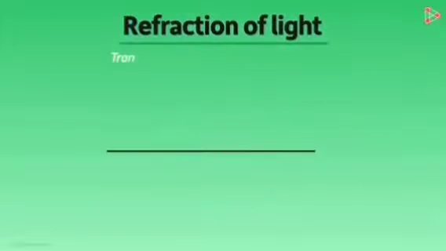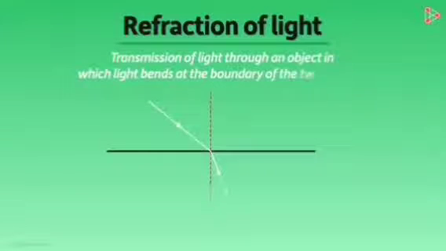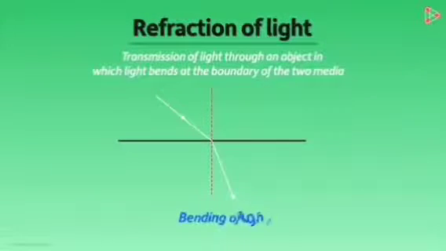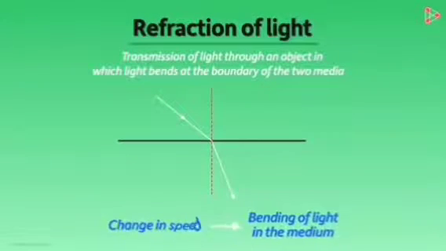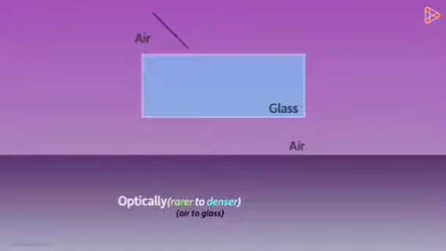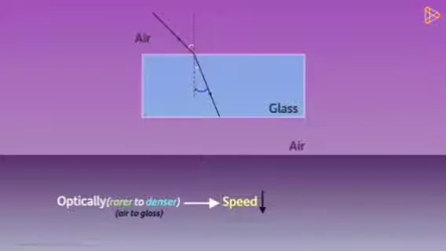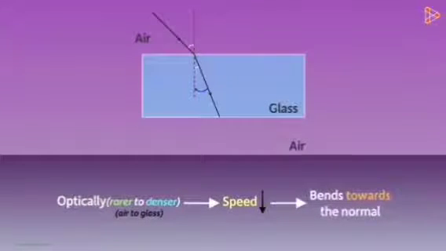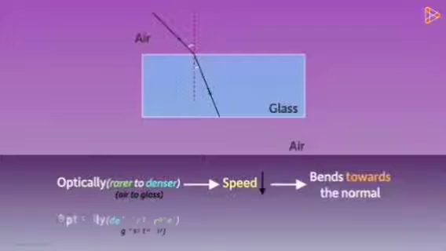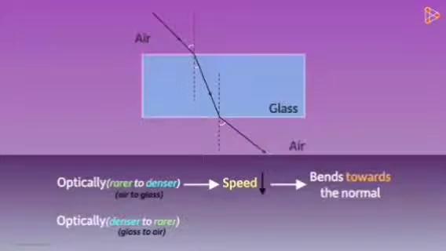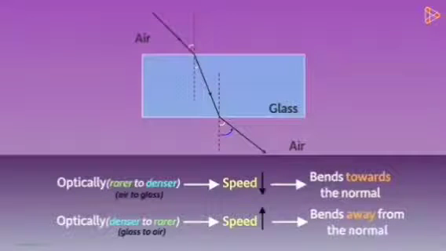Refraction of light is a transmission of light through an object in which the light which is incident obliquely bends at the boundary of the two media. We also said that the bending of light in the medium is caused by the change in its speed. When light is traveling from an optically rarer medium to an optically denser medium, its speed decreases and it bends towards the normal. When the light is traveling from an optically denser medium to an optically rarer medium, its speed increases and it bends away from the normal.